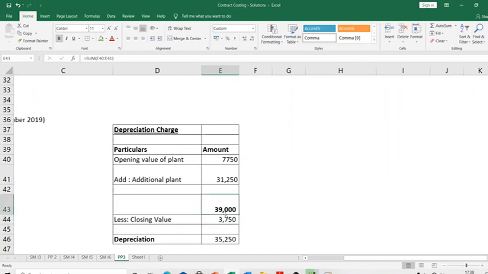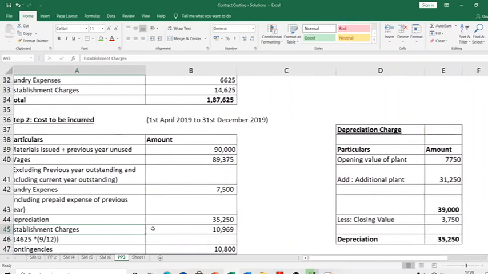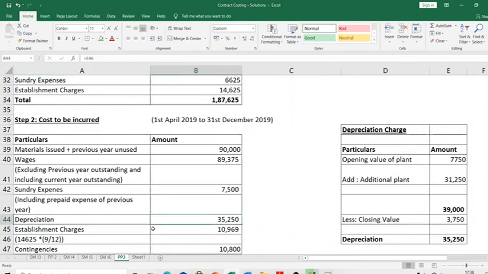Something that should have been 39,000, at the end of the year, December 31st, is only 3750. So much is the reduction in value. That was the second year's depreciation. That's why I got this. That's how I got this amount.